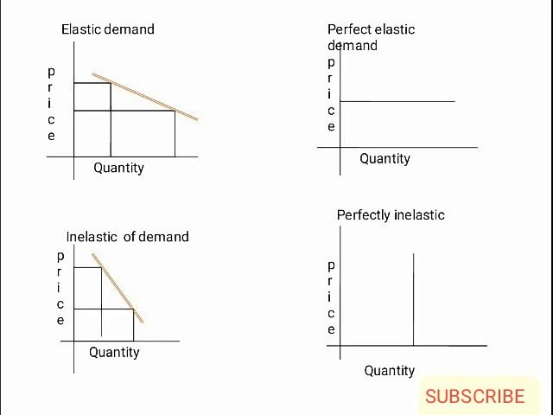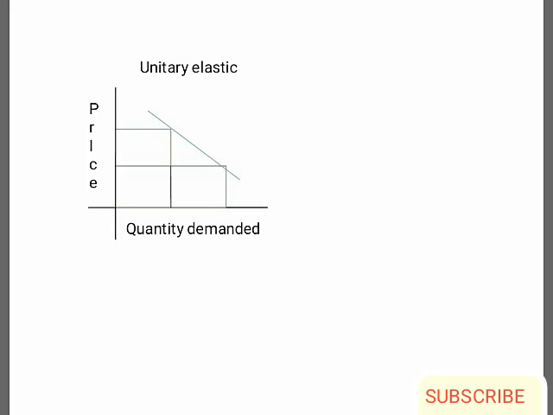Next one is unitary elastic demand. Here, as you can see, the price as well as the demand change equally. They move in the same proportion. That is the reason why E is equal to 1. Both are equal.